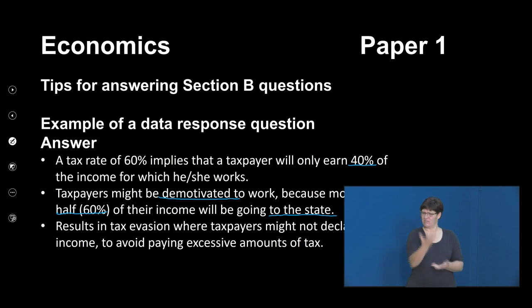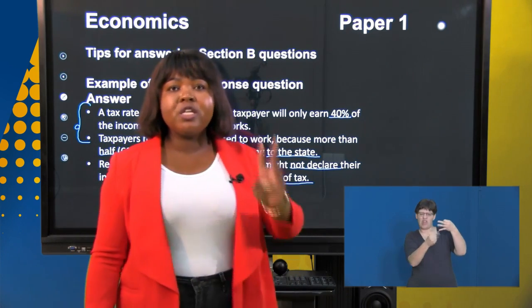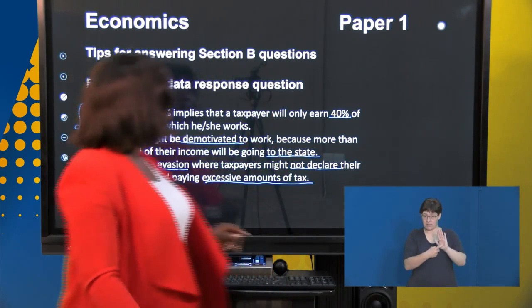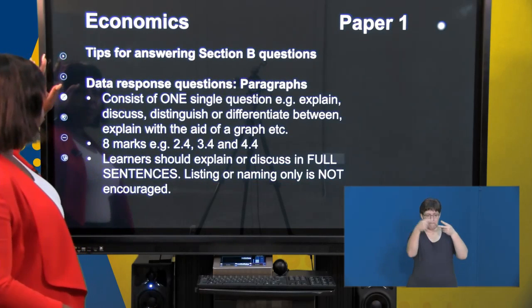Resulting in tax evasion, where taxpayers might not declare their income to avoid paying excessive amounts of tax. Like I said, these should be answered in full. Maximum of 2 points there. I gave you guys a 3rd point just in case, but when a question has 4 marks, you need a maximum of 2 points.